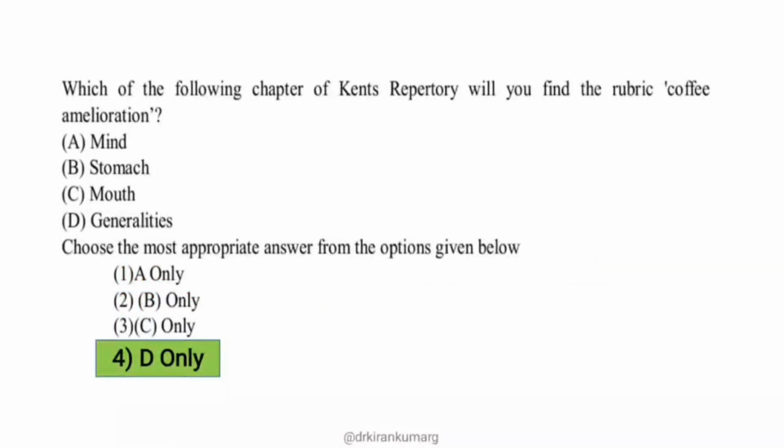Though you have coffee amelioration in the Mind chapter, it is only the confusion that is better by coffee, and even the stomach pain is better by coffee. But here the question is very precise, they have not mentioned any particular symptom. That is why the answer is option D only. It is seen in the Generalities chapter, food, coffee, amelioration.